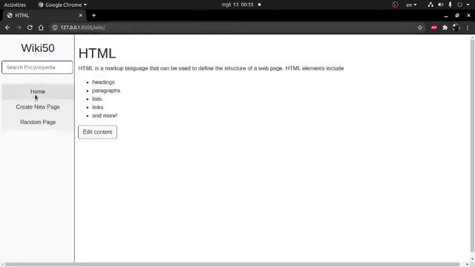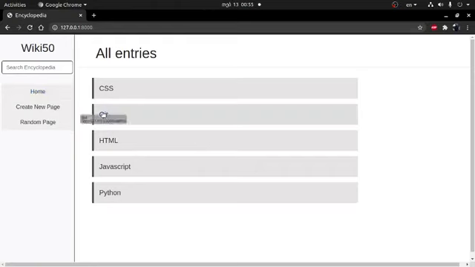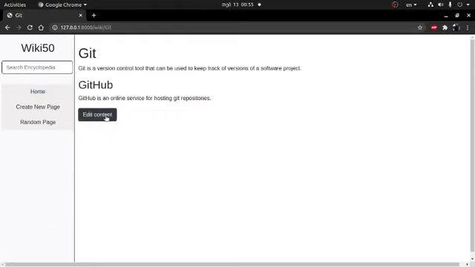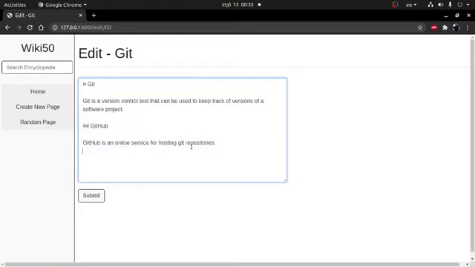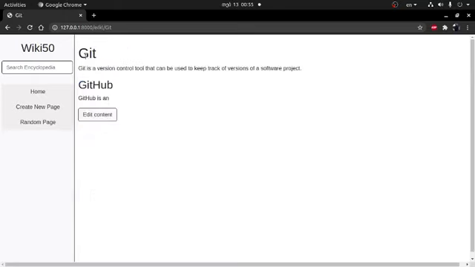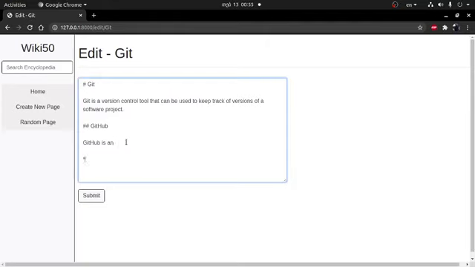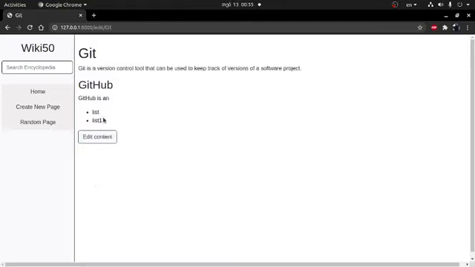Okay, let's try editing a page. For example, Git, edit content, and it says it's Markdown content, and I can change it. Let's remove this, for example, and save, submit. It changed. I can edit it. Let's add some list. It's added and it's working.